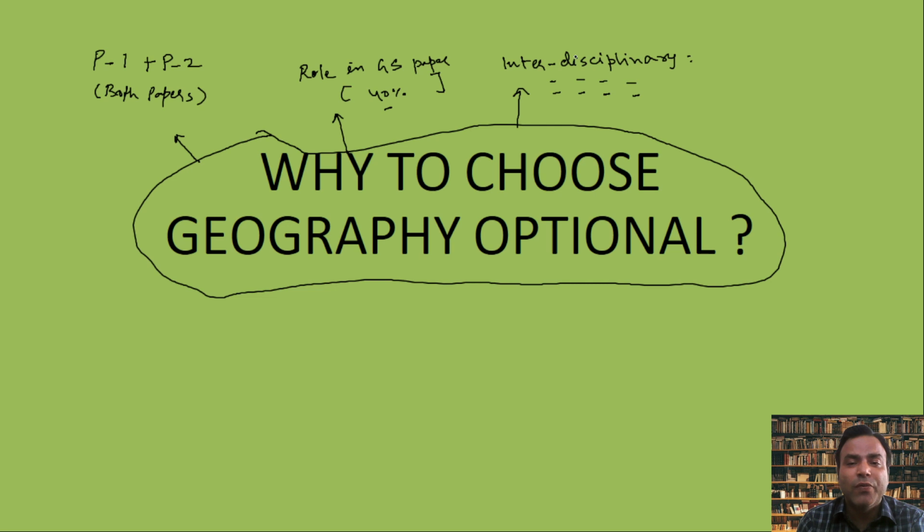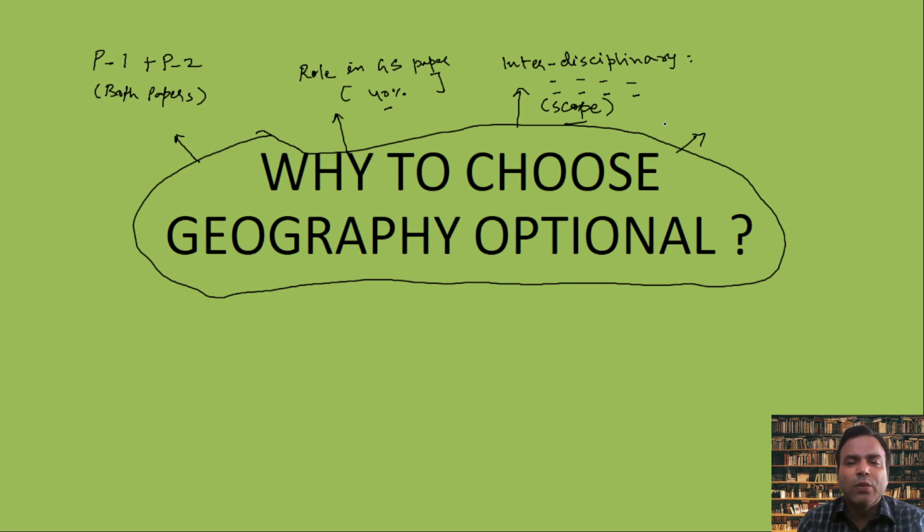So when you're reading from different dimensions, your scope of performing better in the essay, in general studies, in the interview, and in real life after being recommended as a civil servant will be better and better. That's interdisciplinary. Your answer writing skills will improve everywhere.